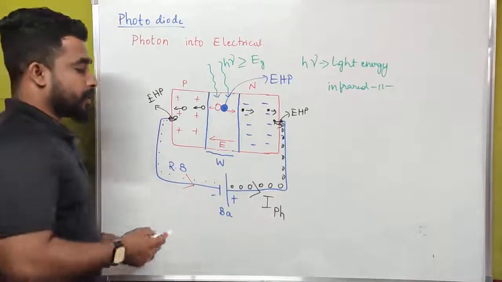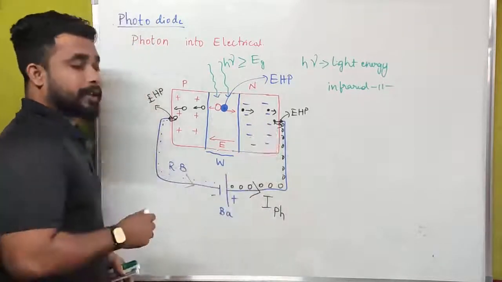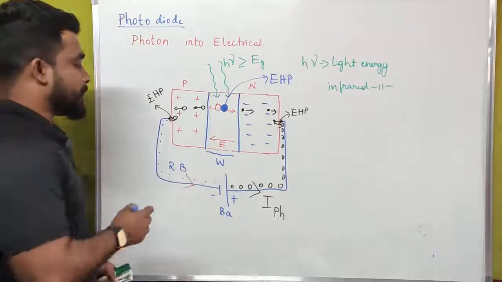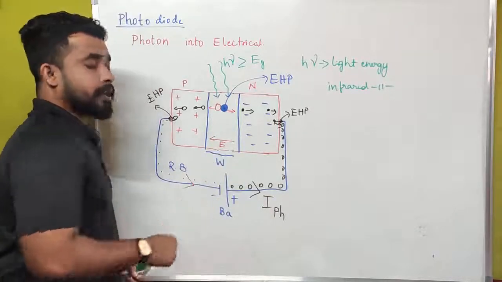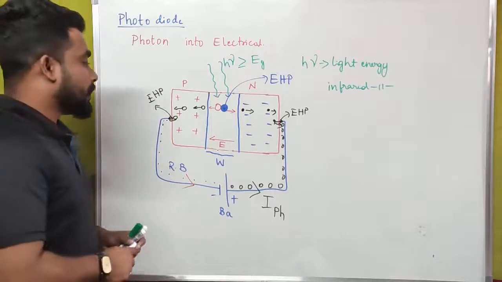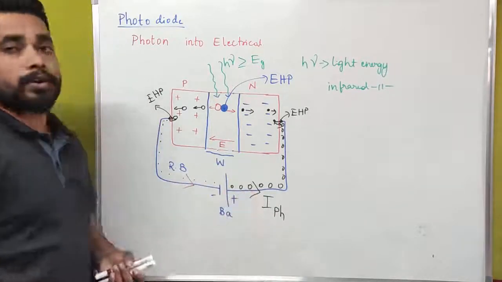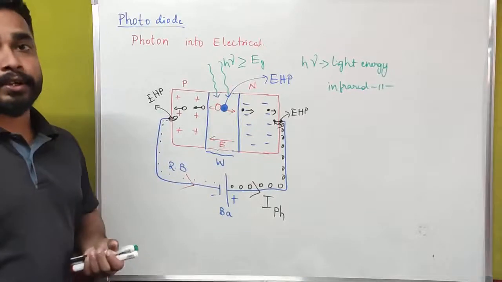The direction of a current should always be from positive to negative of the battery. That's why we have shown the direction of the current like this. Okay, this is all about the photodiode, an optoelectronic device.